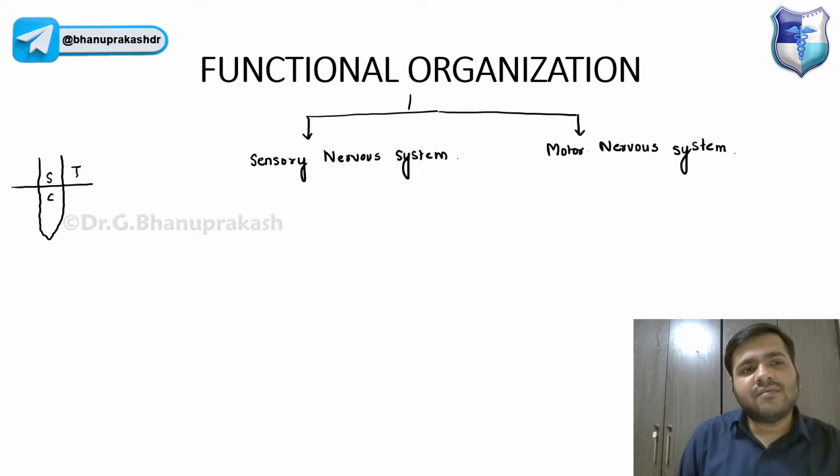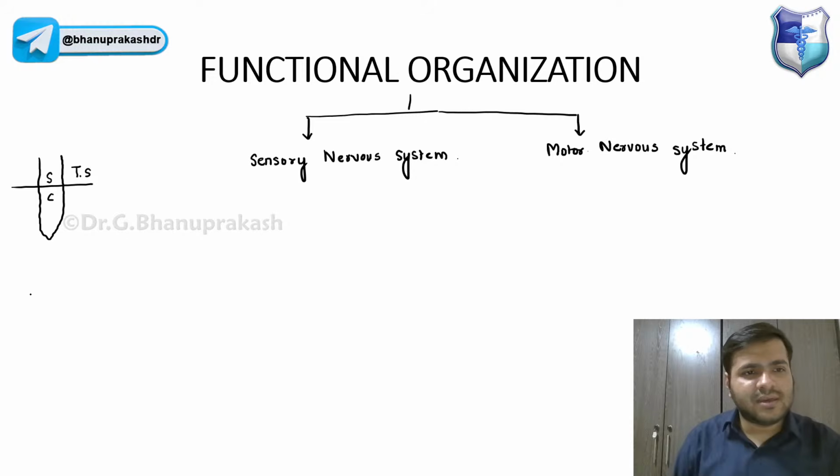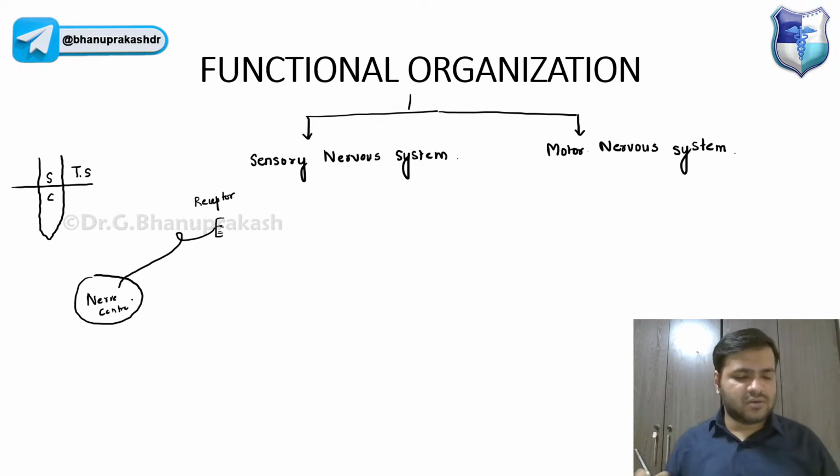I'm taking a transverse section. I'm cutting the spinal cord from between, at any place, and seeing how it looks. It will look like this, guys. Now what happens? You already know we have something called the receptor, the basic reflex arc. From the receptors, the sensory neuron will come and go into the spinal cord, or any nerve center. Nerve centers are two only, the spinal cord and the brain, right?